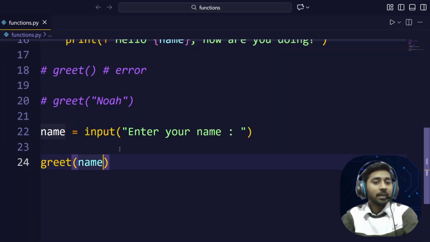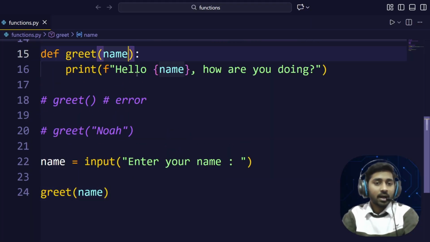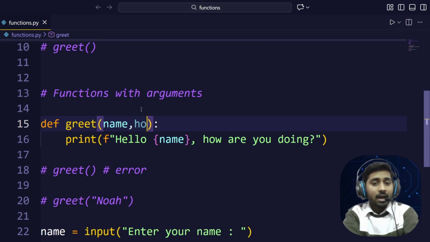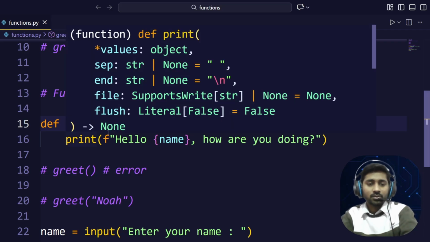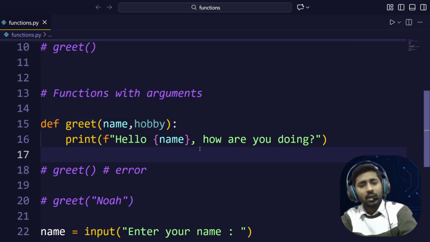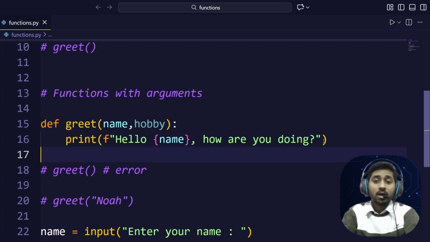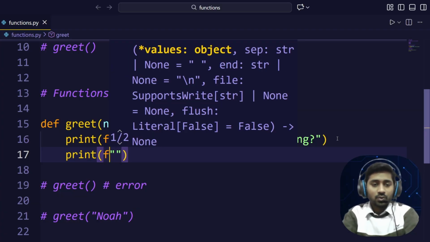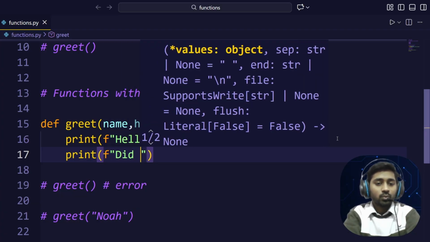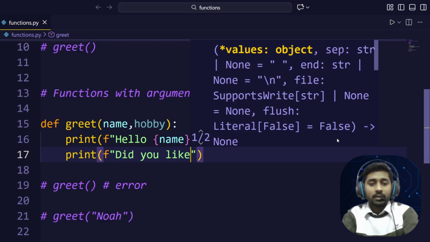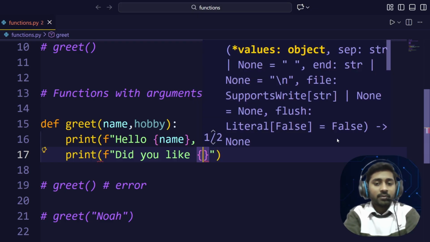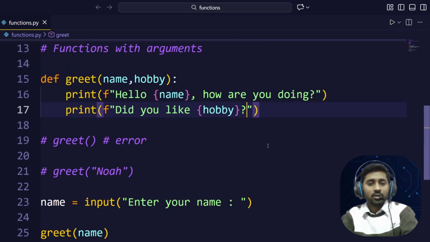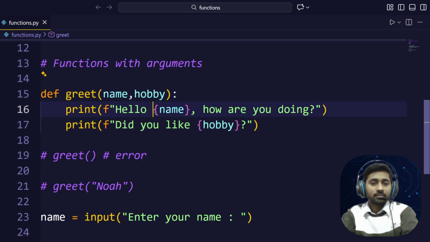We can also pass multiple arguments as well. Let's say here I am going to change it so that I also pass name and their hobby. So I will say hello the name, hello Rohan, how are you doing? And then I can also ask, did you like whatever their hobby is. That's all, which here I am going to ask the question.